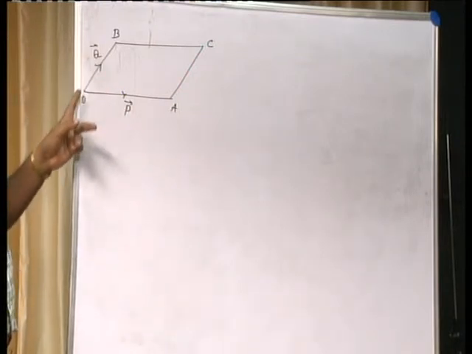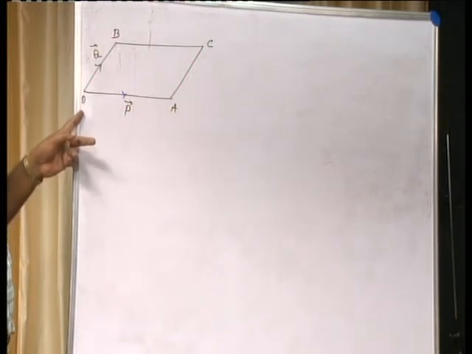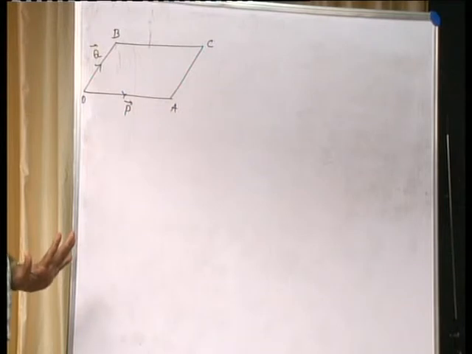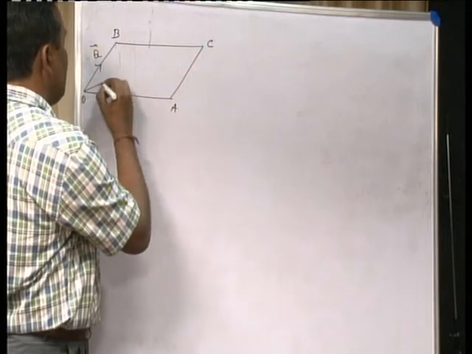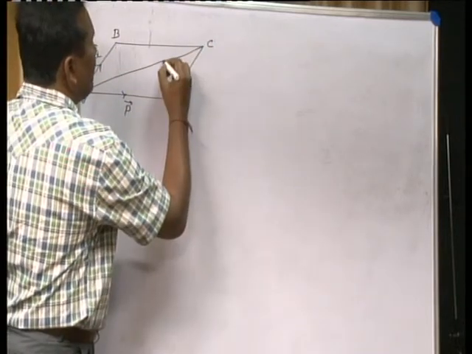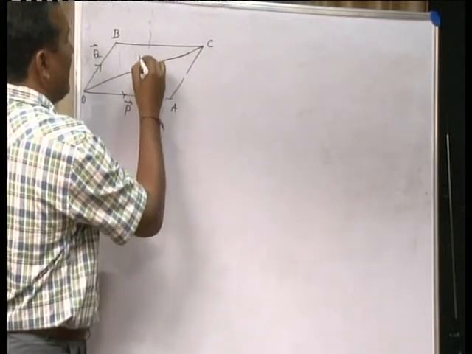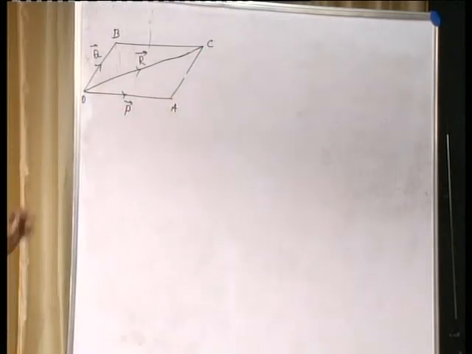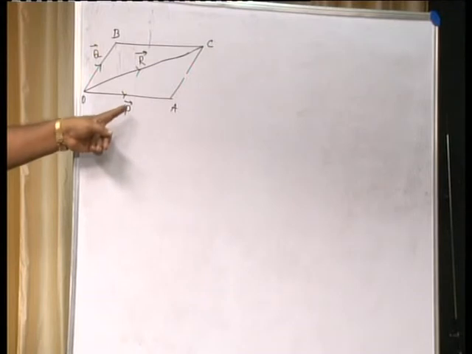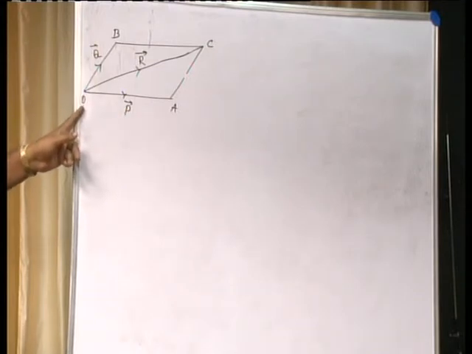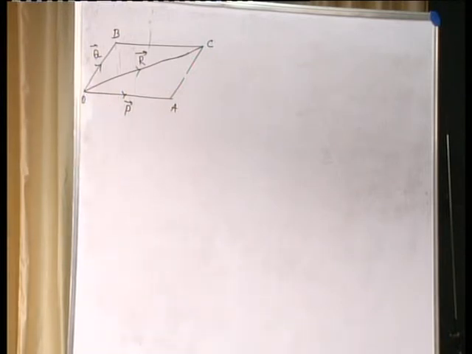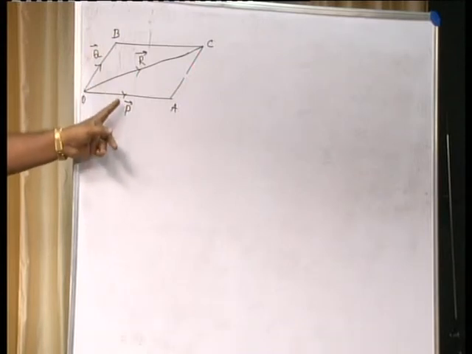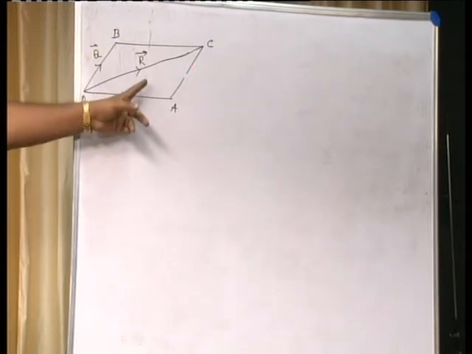Definitely if two forces act on a body simultaneously, then it will have a resultant. How can you find the resultant of these two? Simply by drawing a diagonal to that parallelogram through that point. So this is the diagonal and it will be a replica of the resultant of these two forces. This is the parallelogram law. When two forces acting on a body simultaneously can be represented vectorially by the two adjacent sides of a parallelogram taken in order, then the resultant of these two forces can be given by drawing a diagonal to this parallelogram